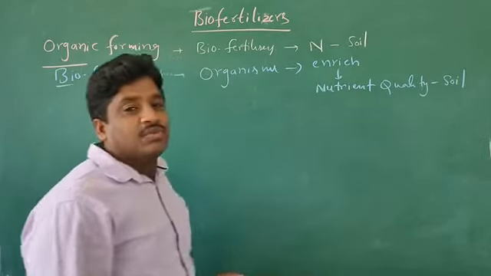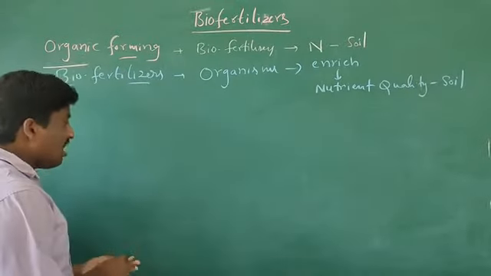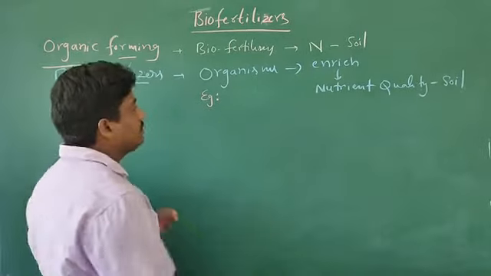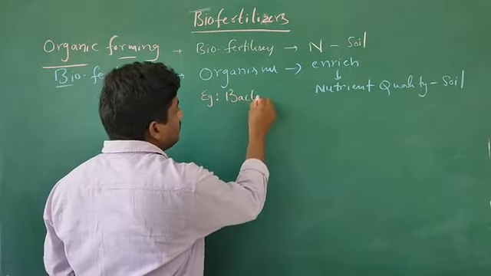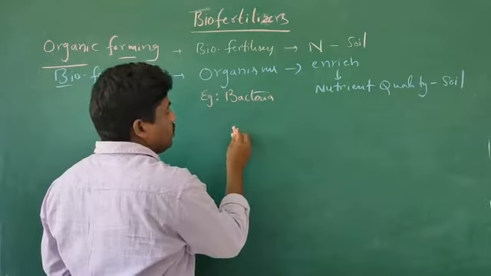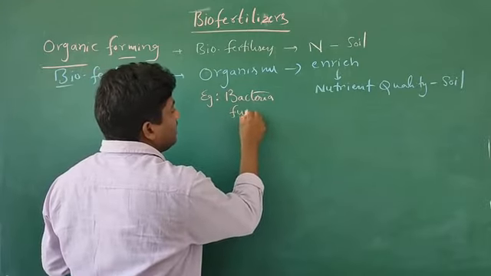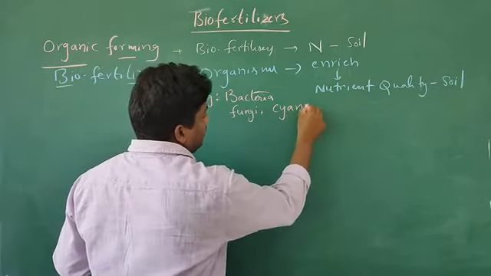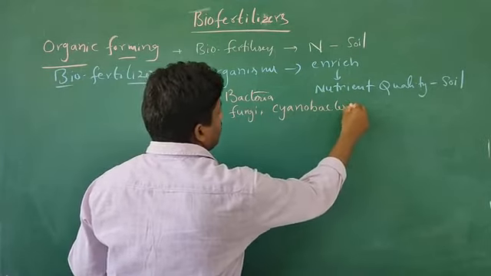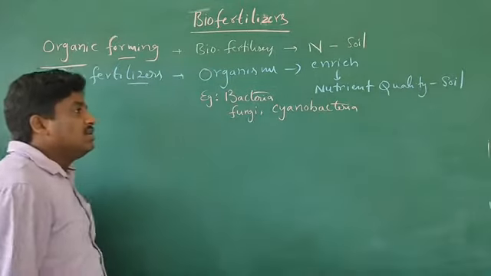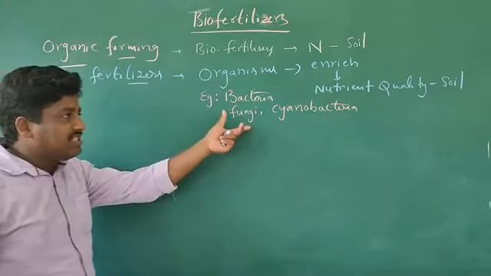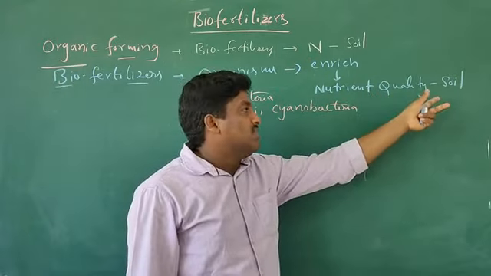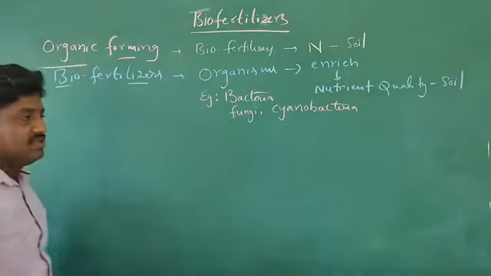The organisms mainly used are bacteria, fungi, and cyanobacteria. These are the organisms that enrich the nutrient quality of the soil, which we call biofertilizers.